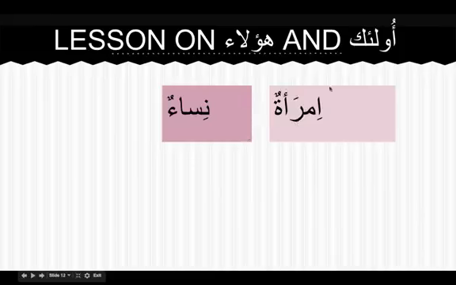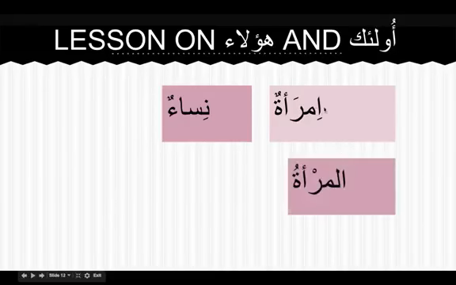This is another change which this word undergoes when al is added. Normally when you add al, the whole word remains the same, but in imra'atun, when you add al, this alif, which is hamzatul wasl, is completely removed. So what it becomes is al-mar'atu.